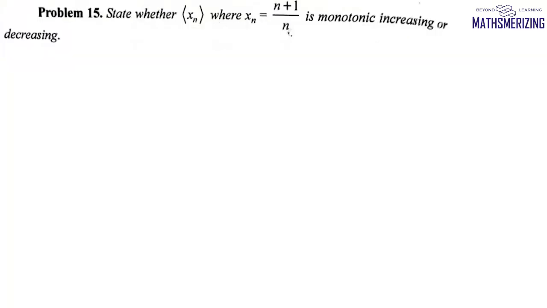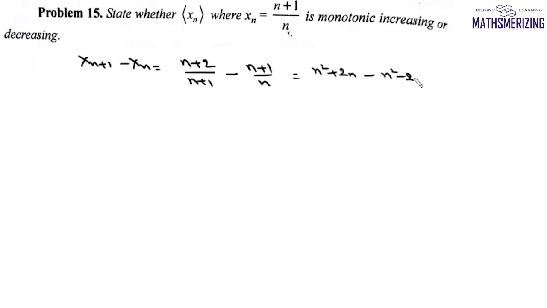Now here the question is, state whether xn, which is given by n plus 1 upon n, is monotonic increasing or decreasing. Now we can write xn plus 1 minus xn is n plus 2 upon n plus 1 minus n plus 1 upon n. Will be n square plus 2n minus n square minus 2n minus 1 upon n into n plus 1.